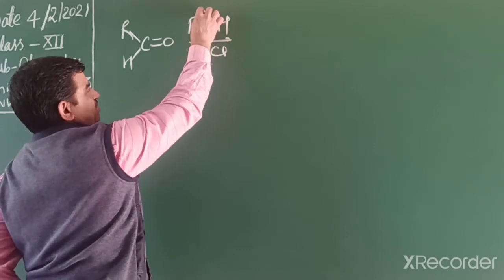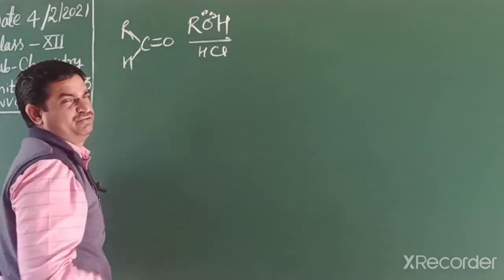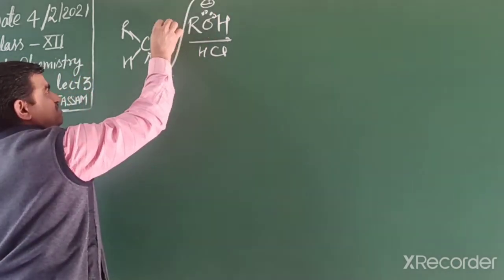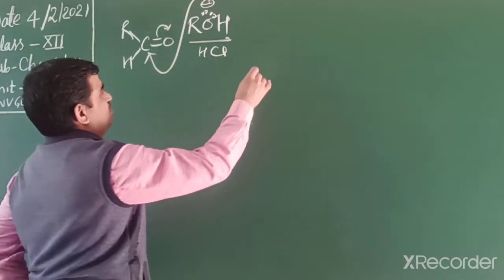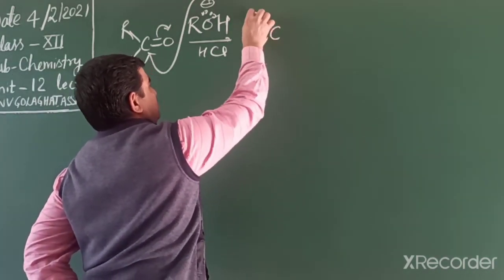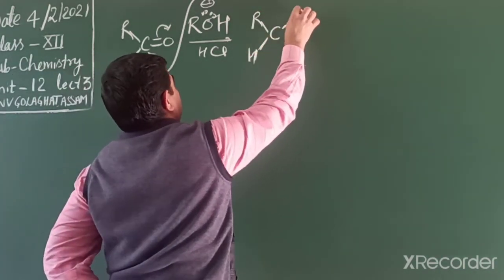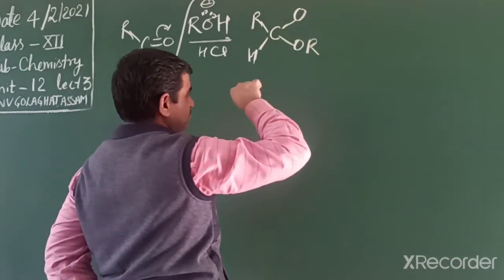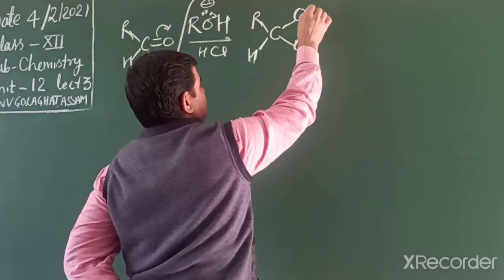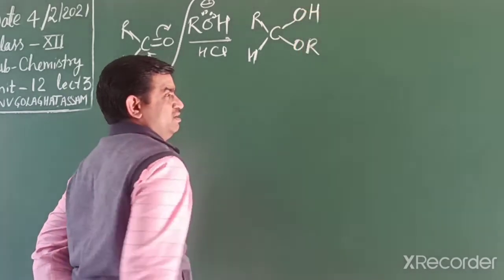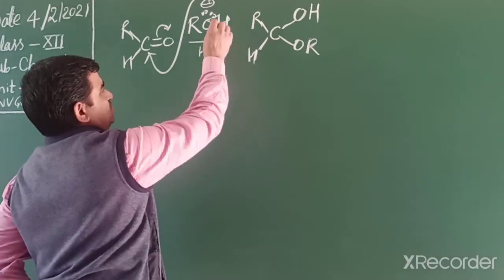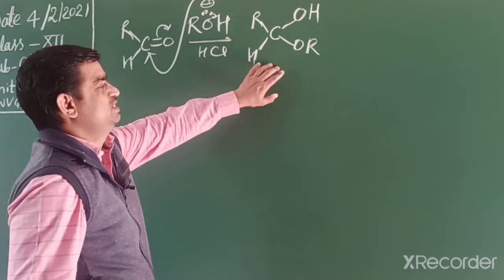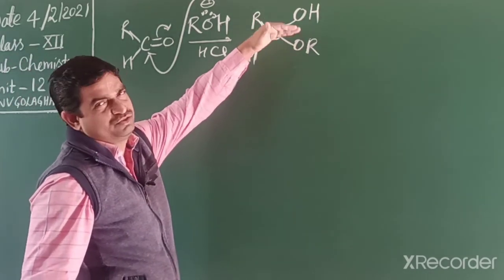In alcohol, this alcohol acts as a nucleophile, we know. It can attack either top or bottom. And the product we can write in this way. Ultimately it's formed like this way. Removal of this proton and then it's attached like this. This compound is known as hemiacetal, means alkoxy alcohol.